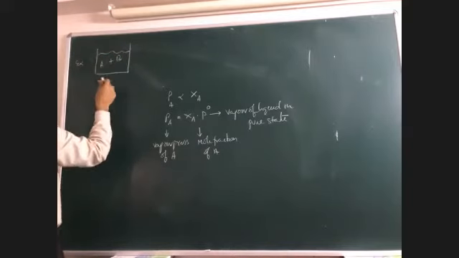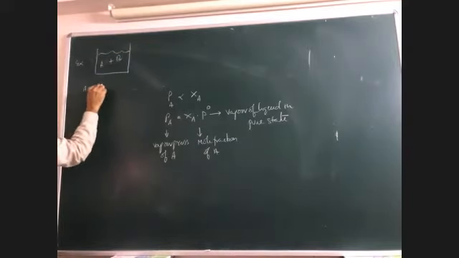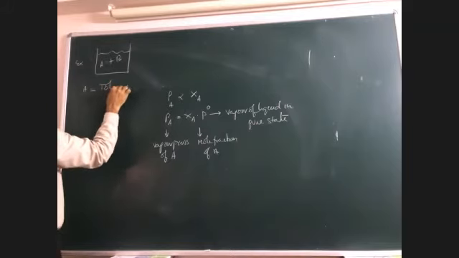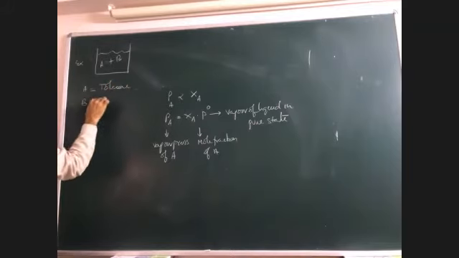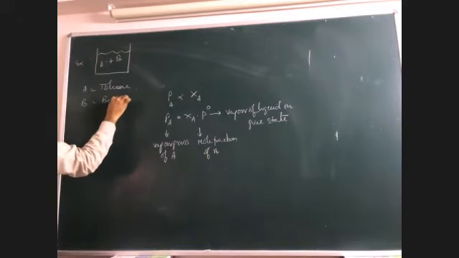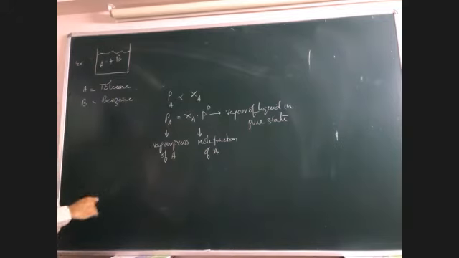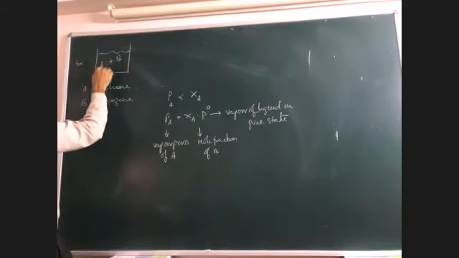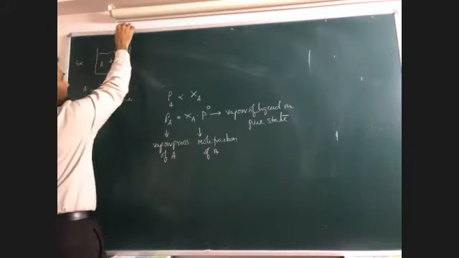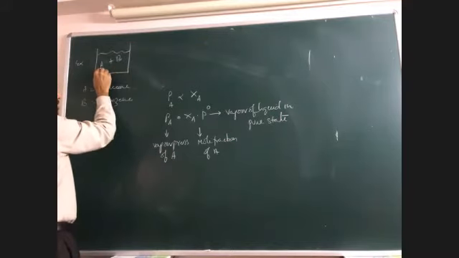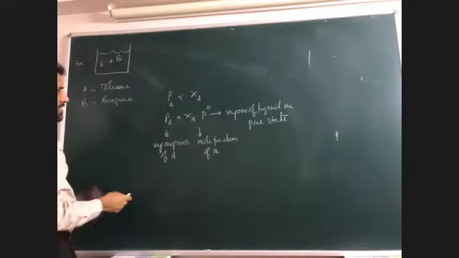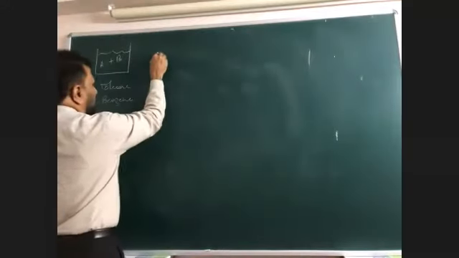A plus B, where A is toluene, T-O-L-U-E-N-E, and B is benzene. Two liquids are taken. This liquid evaporates and exerts pressure, and this liquid also evaporates and exerts pressure. Since two substances are there, we can apply partial pressure, right? Now, consider this example.